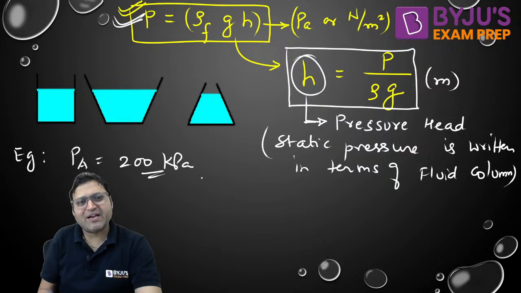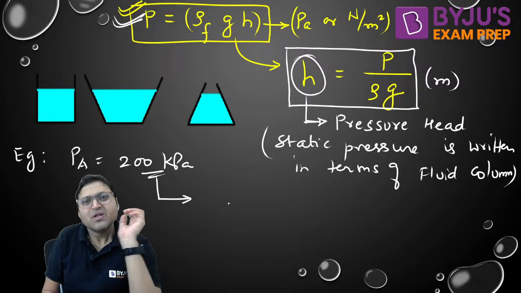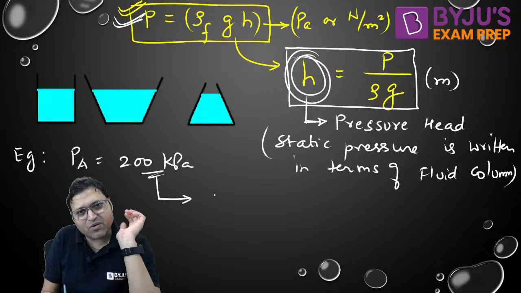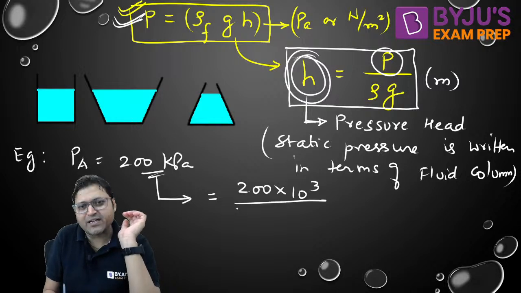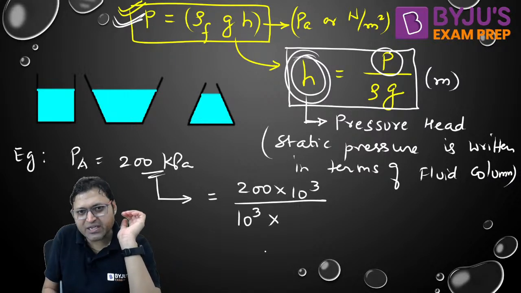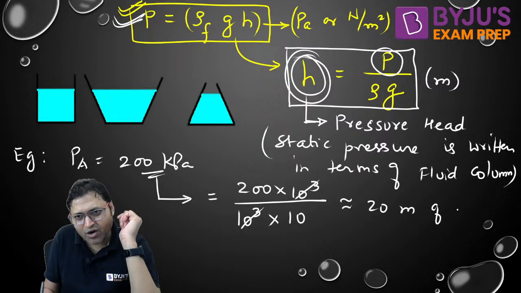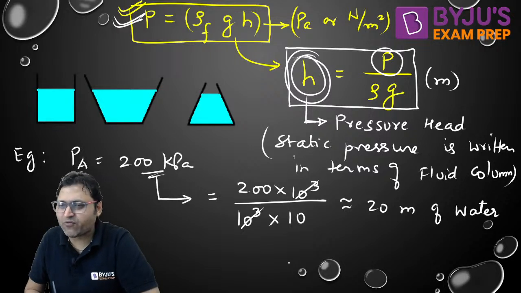Pressure at point A is given as 200 kilopascal. If we want to write the pressure in terms of water column, that is equal to 200 into 10 to the power 3, that is P by rho of water. Density of water is 1000 into g. Let me take g as 10 only. So it will be around 20 meter of water column. The pressure at A will be almost 20 meter of water column.